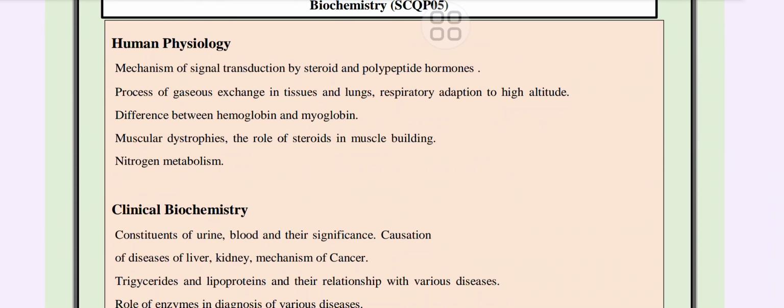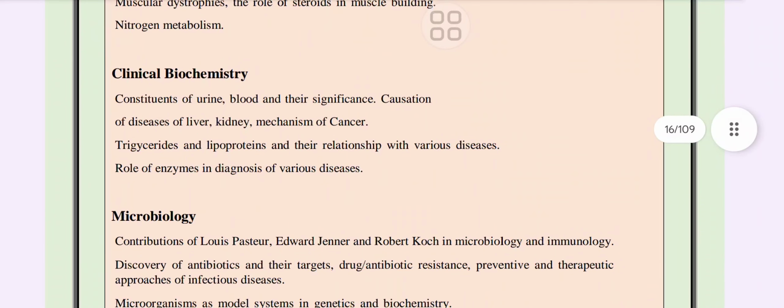physiology, mechanism of signal transduction by steroid and polypeptide hormone, process of gaseous exchange in tissue and lung, respiratory adaptation to high altitude, difference between hemoglobin and myoglobin, muscular dystrophy, the role of steroid in muscle building, nitrogen metabolism. What is clinical biochemistry? Constituents of urine, blood and their significance, causation of disease of liver, kidney, mechanism of cancer,